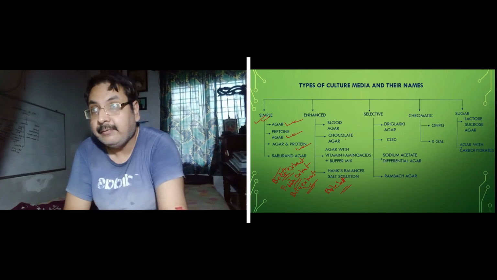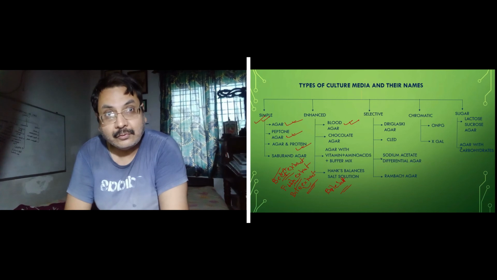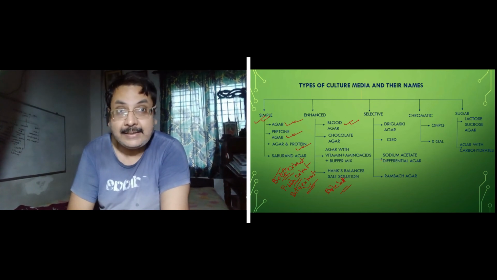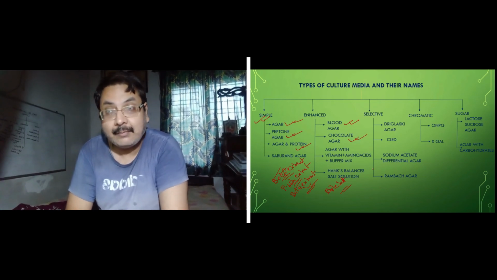Now this enriched culture media, as I have told, consists of blood agar. This is a special type of agar, readily available as a reagent. This is blood agar. This is chocolate agar. This is also readily available.